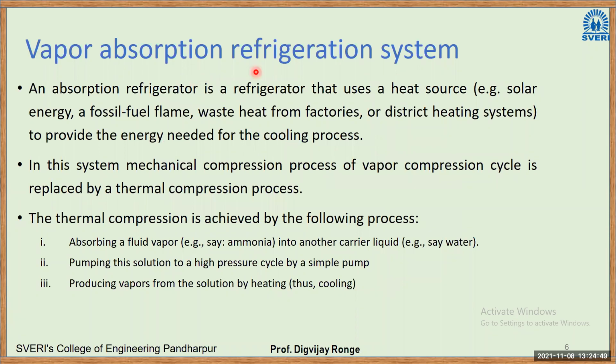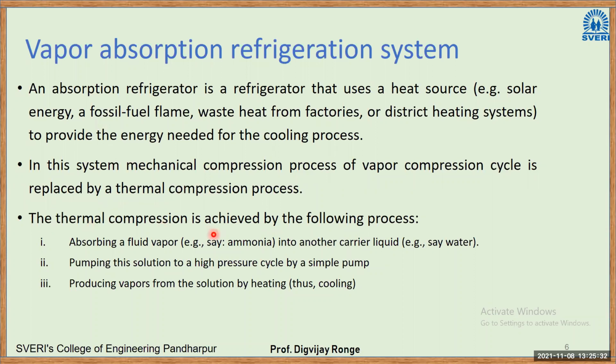So, the vapor absorption refrigeration system. We'll see it one by one. An absorption refrigerator is a refrigerator that uses a heat source, for example solar energy, a fossil fuel flame, waste heat from factories, or district heating systems, to provide the energy needed for the cooling process. Previously in VCRS, we used to give electricity directly to the compressor. Here in this case, we are using other heat sources like solar or a fossil fuel flame. In this system, the mechanical compression process of the vapor compression cycle is replaced by a thermal compression process. So how does this thermal compression take place?